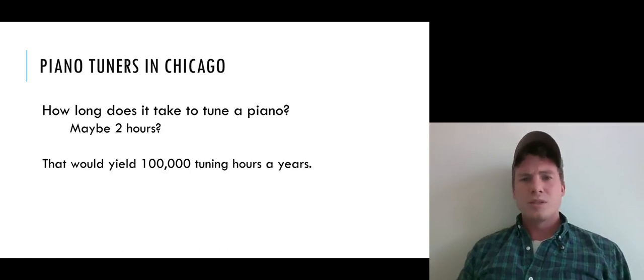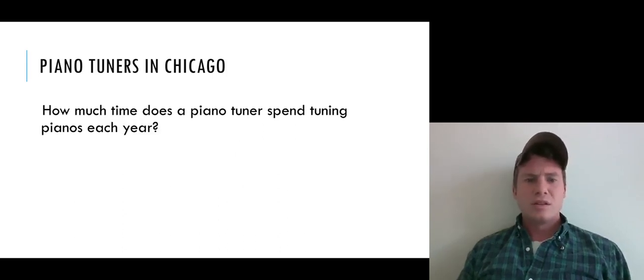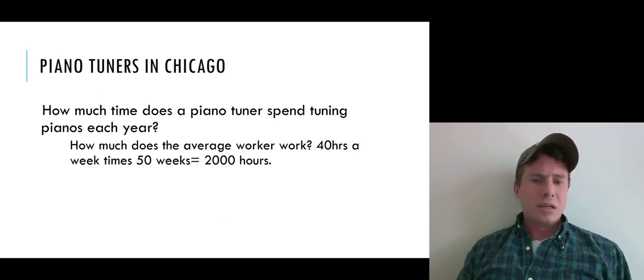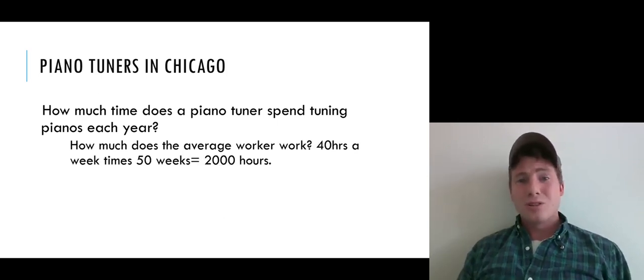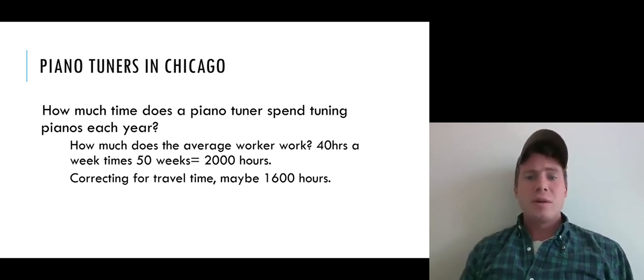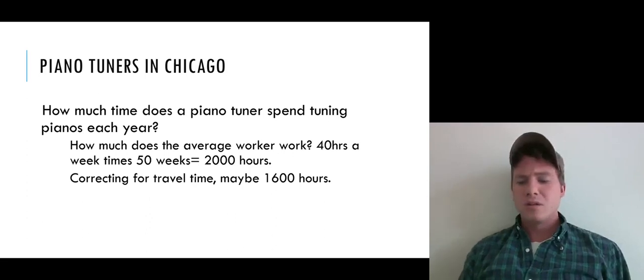How many workers would it take to do that amount of tuning? So we want to ask, how much time does a piano tuner spend tuning pianos each year? Well, if we assume that piano tuners are like the average worker, working about 40 hours a week, 50 weeks, they're going to work about 2,000 hours. You might want to correct for travel time, so maybe only about 1,600 hours is spent actually tuning pianos.